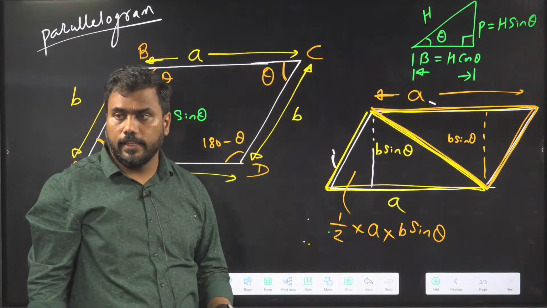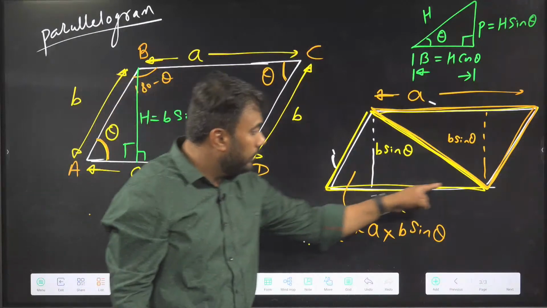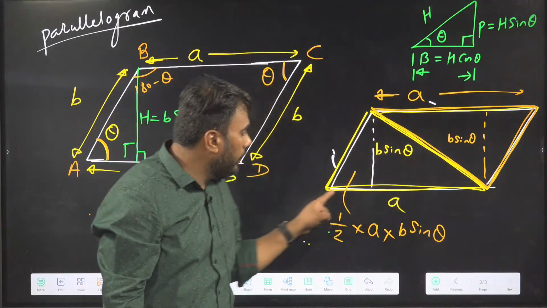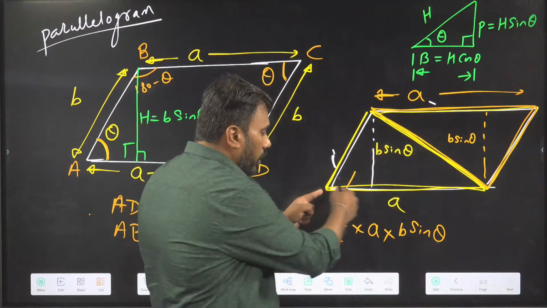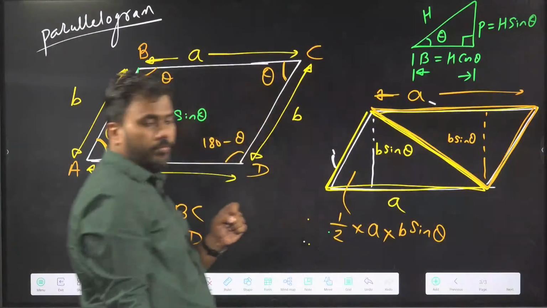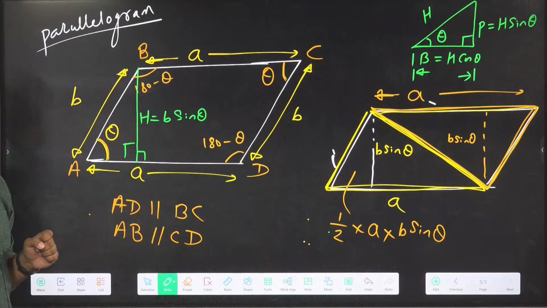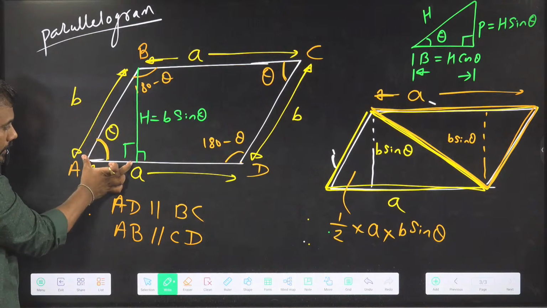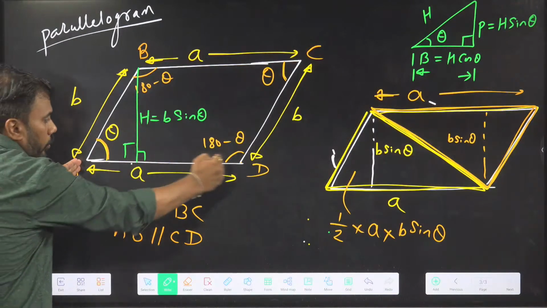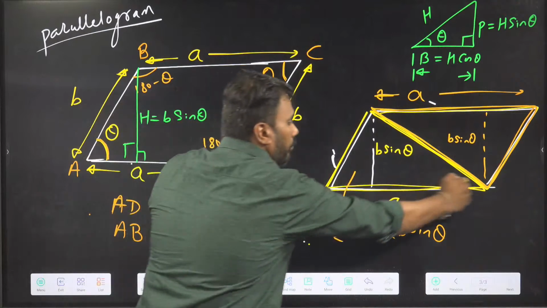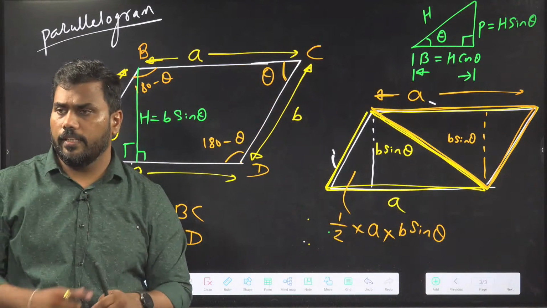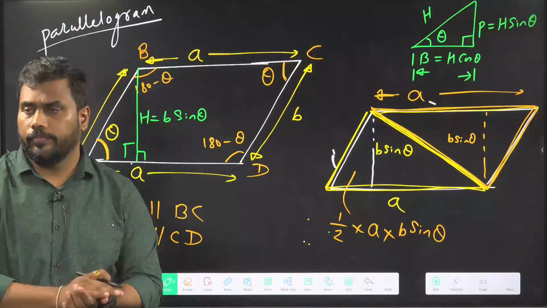See, this total length is the base of this triangle. I am talking about this yellow colored triangle. In this triangle, this length is the base. If I wanted to ask you what this distance is, then that would be B cos theta. But I am now talking about this complete length. This complete length is A. Is this clear, Kadiri?